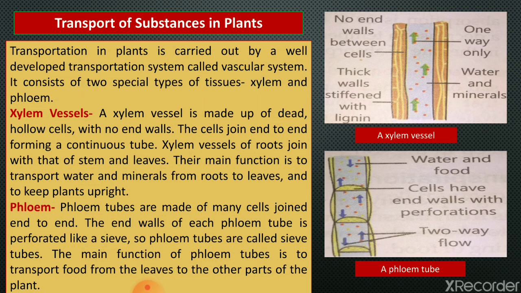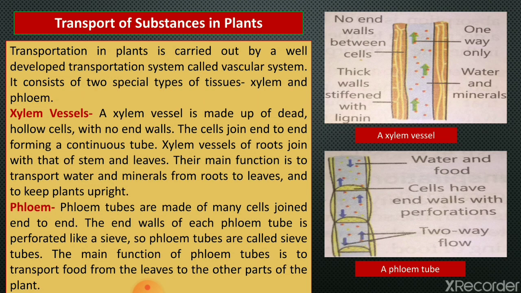As we have studied already, plants absorb water and minerals from the soil through the roots, and these are transported to the leaves for the preparation of food by the process of photosynthesis. And then the food prepared in the leaves is carried to the other parts of the plant body. In plants, therefore, transport involves two things: movement of water and minerals from the soil through the roots into the plant body, and movement of food prepared in the leaves to other plant parts.